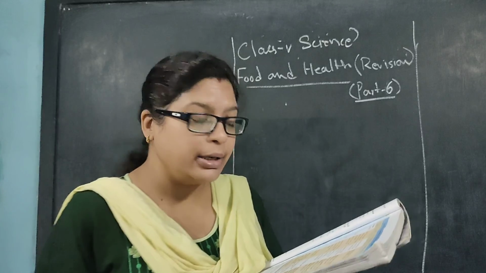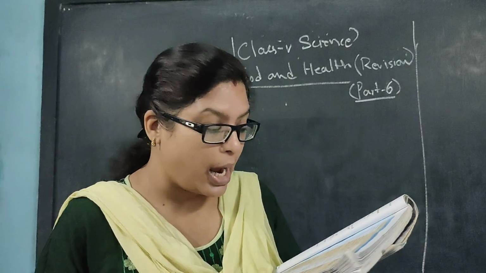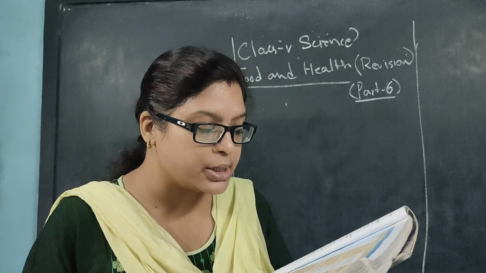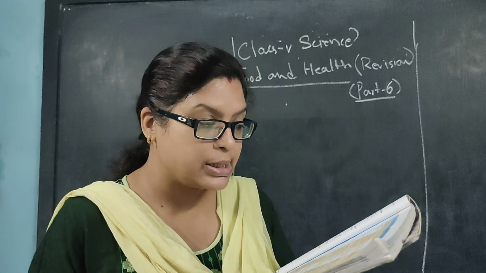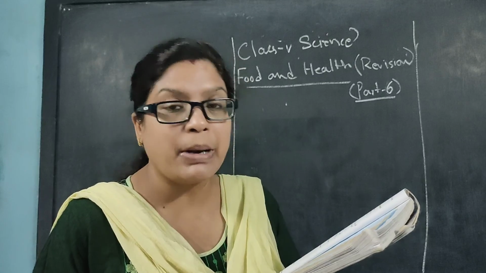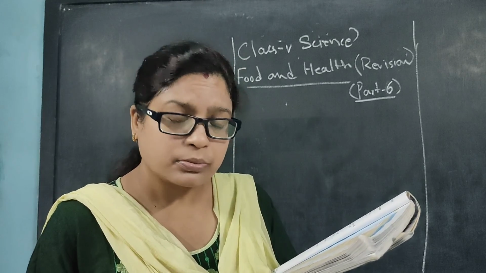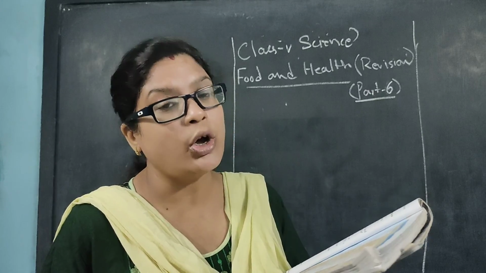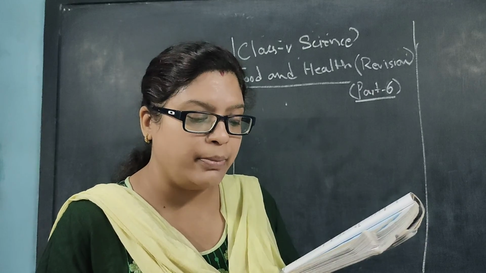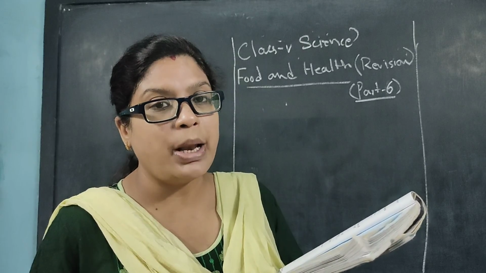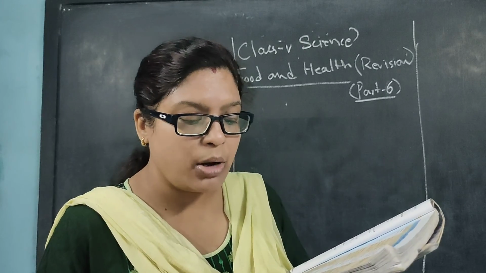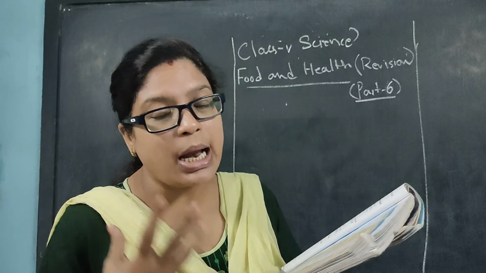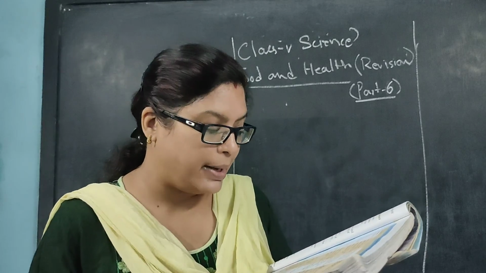Minerals such as iron, calcium, phosphorus and iodine. See, iron I am telling. What are the sources of iron? Liver, meat, seafood, spinach and beans. Function: part of red blood cells, so they used to form red blood cells. And if there is deficiency of iron, we all know it is very common that anemia occurs, a disease of blood which reduces the amount of blood in the body. The body is pale, and as the blood is inadequate, it looks pale.